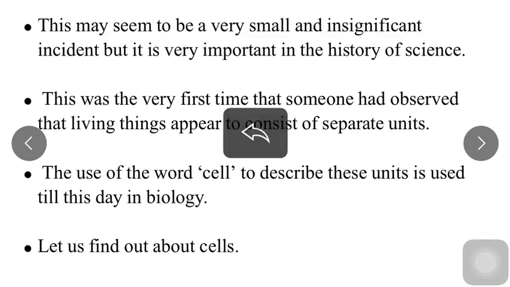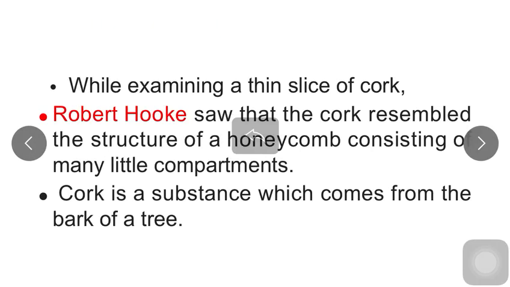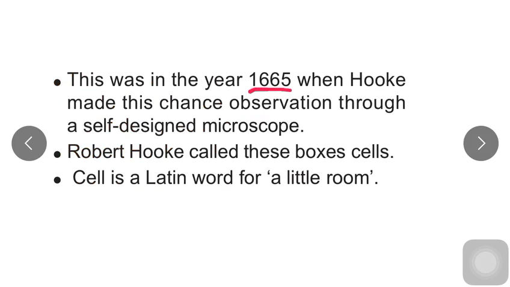When we consider the history of the cell, Robert Hooke first observed it in cork, a thin slice of cork. Cork is the substance which comes from the bark of a tree, and its structure resembles a honeycomb, which consists of many little compartments. After that, in 1665, he designed his own microscope.